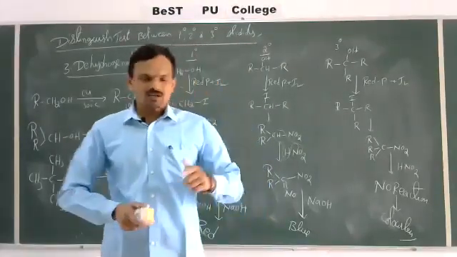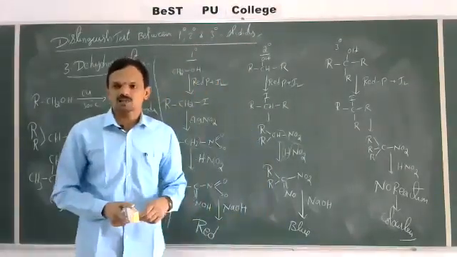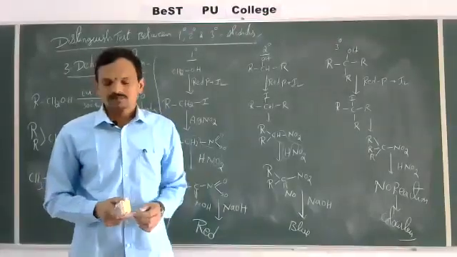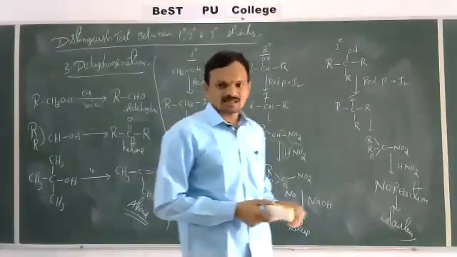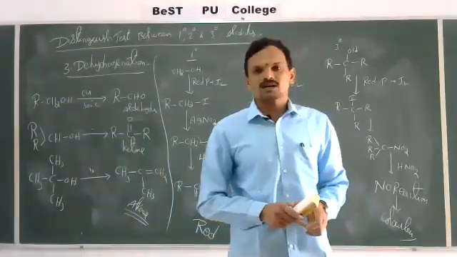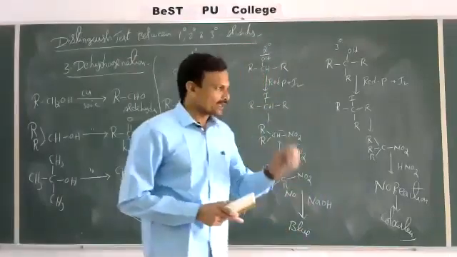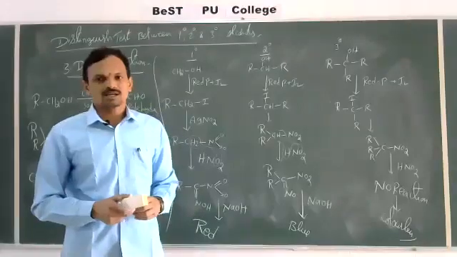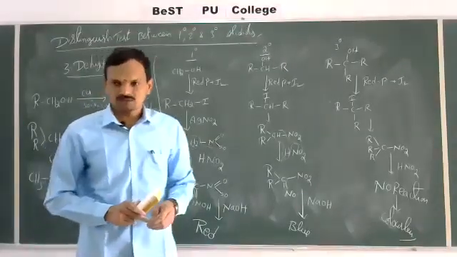Next, reduction of carboxylic acids with LiAlH4 gives alcohols. Whereas reduction of esters, reduction of acid chlorides also gives alcohols. So this is the second preparation method.